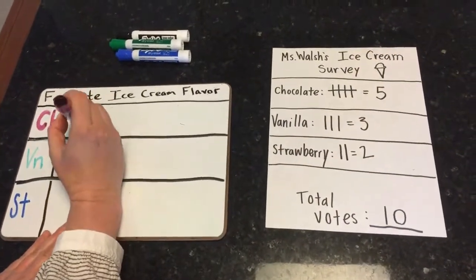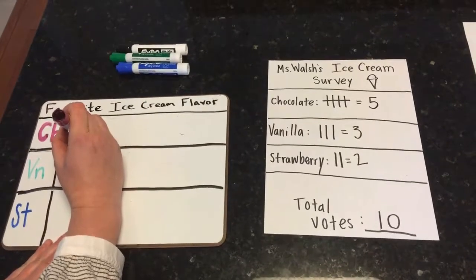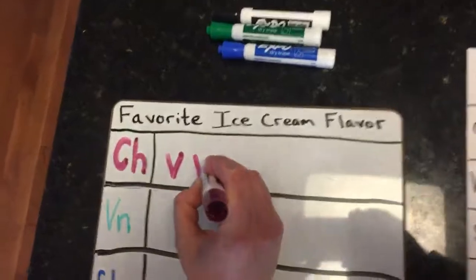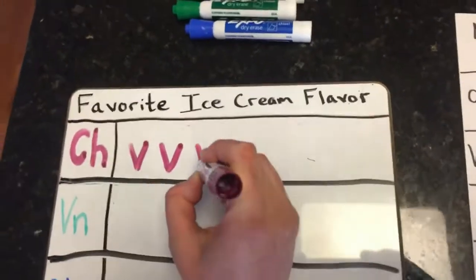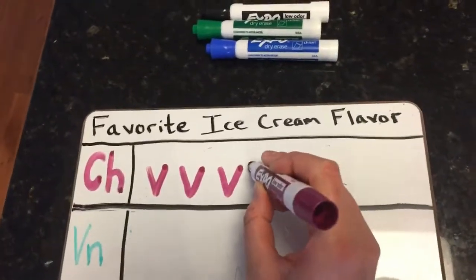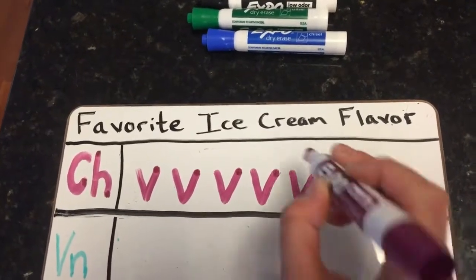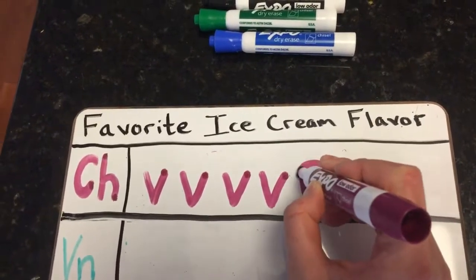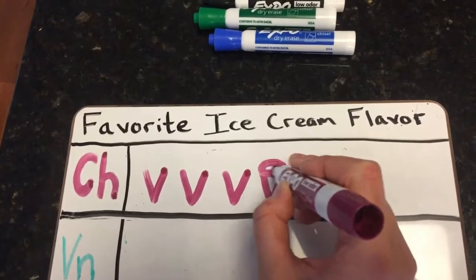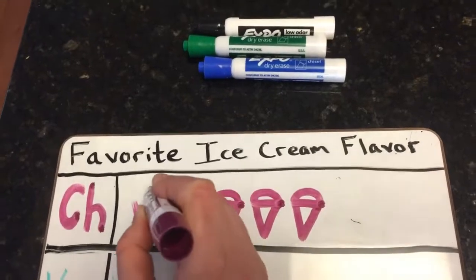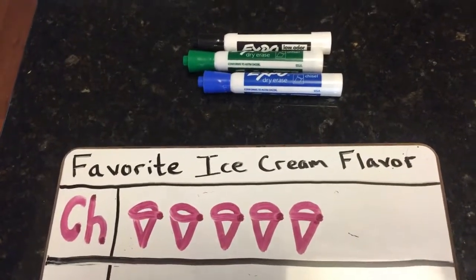So that's what I'm gonna do. I'm gonna make 5 ice cream cones. I'm gonna start with a triangle. 1, 2, 3, 4, 5. And then I'm gonna go over top and do a circle. Single scoops. So that was the chocolate.